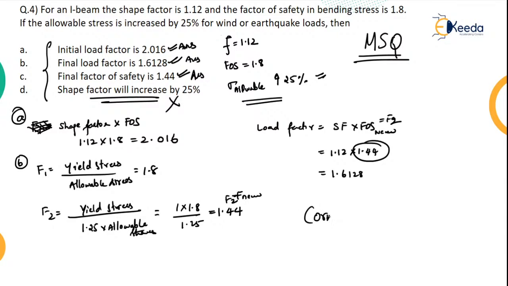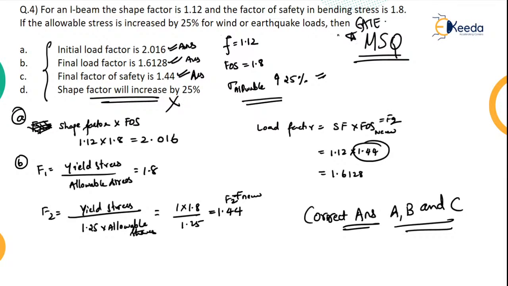So the correct answers are what? A, B and C. You have to select all three. Even if you miss selecting one, your answer will be wrong. Okay, a very good question that you can expect to come in the GATE exam.